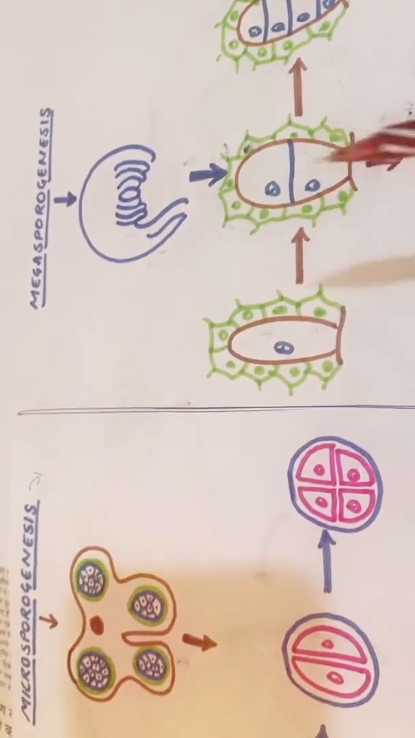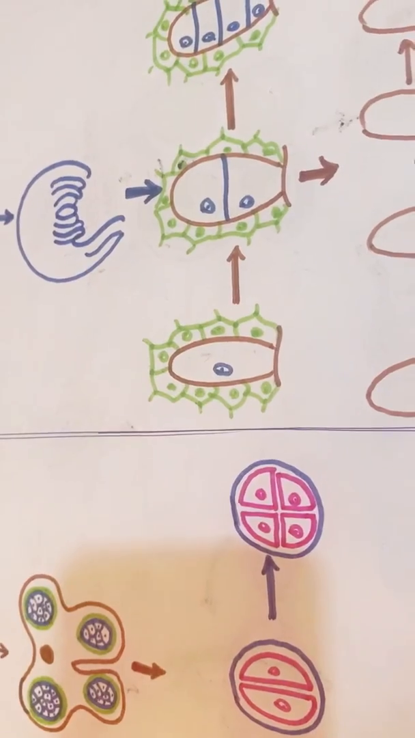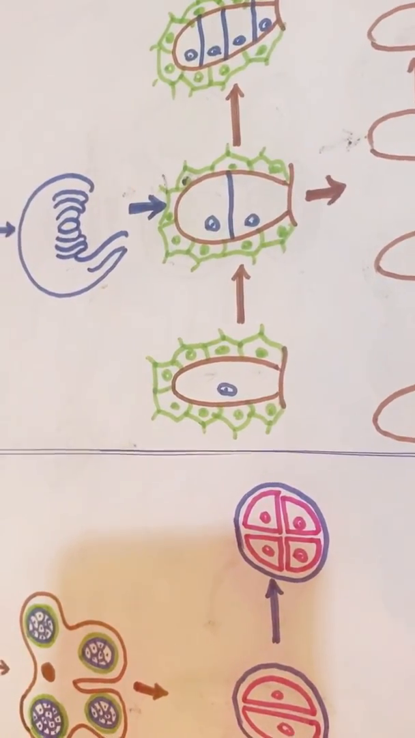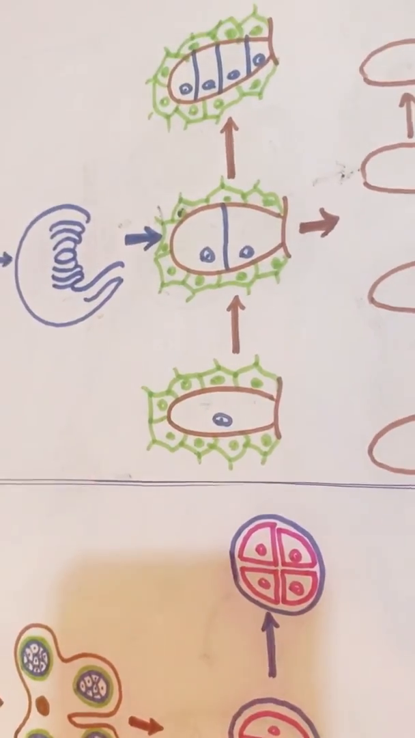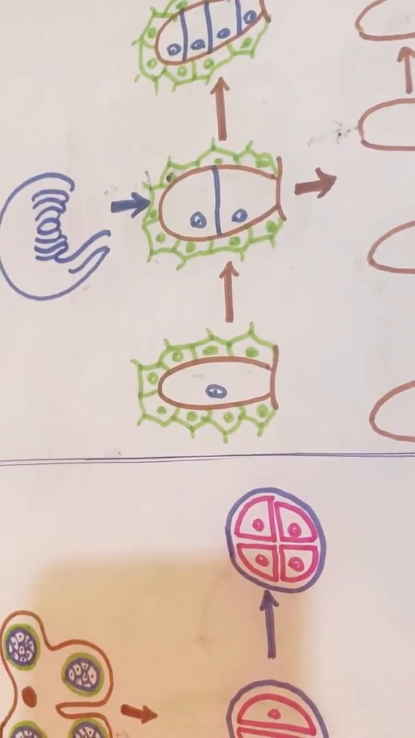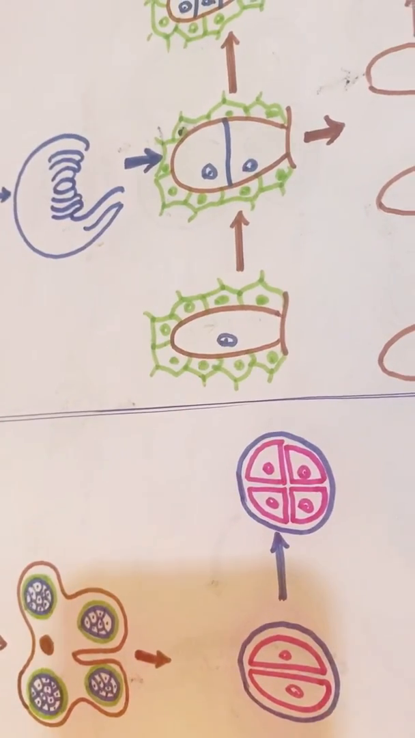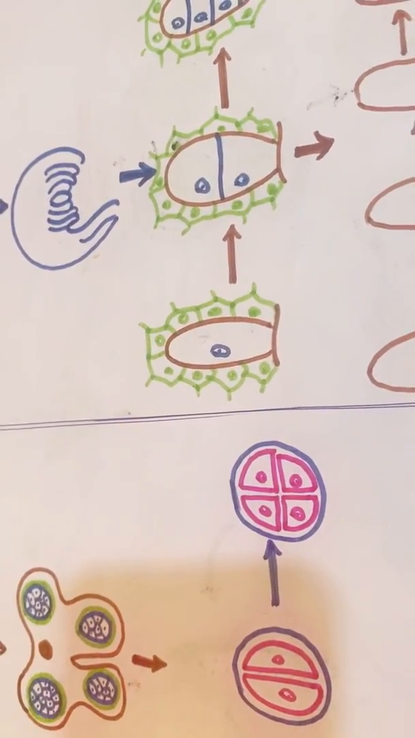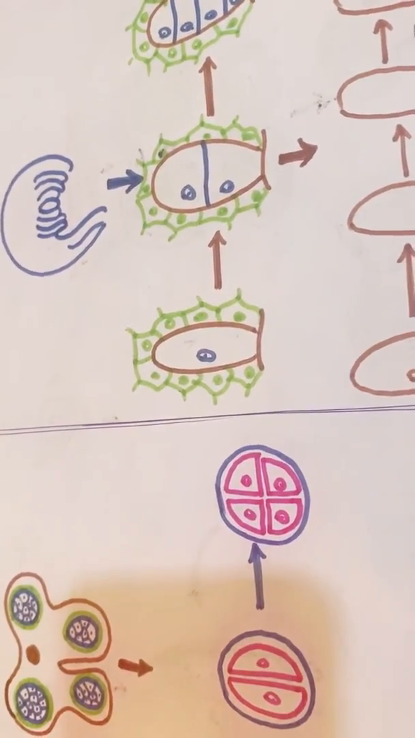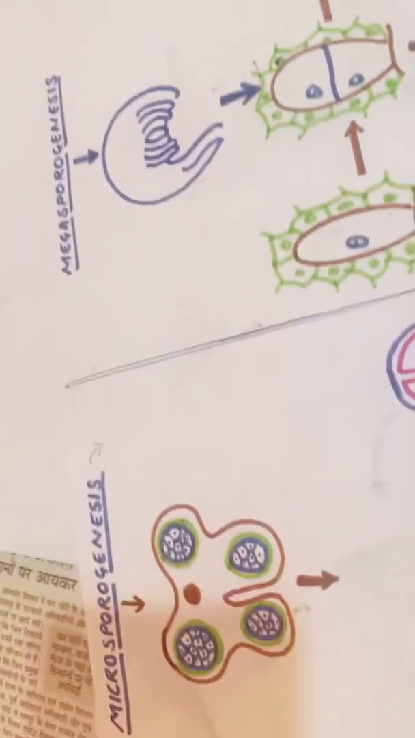Previously we read about the megaspores and microspores, or say microsporangium and megasporangium. Similarly, now the first stage of pre-fertilization event is what? Gametogenesis. Now what do you mean by gametogenesis? Firstly, we should be knowing about gametogenesis.